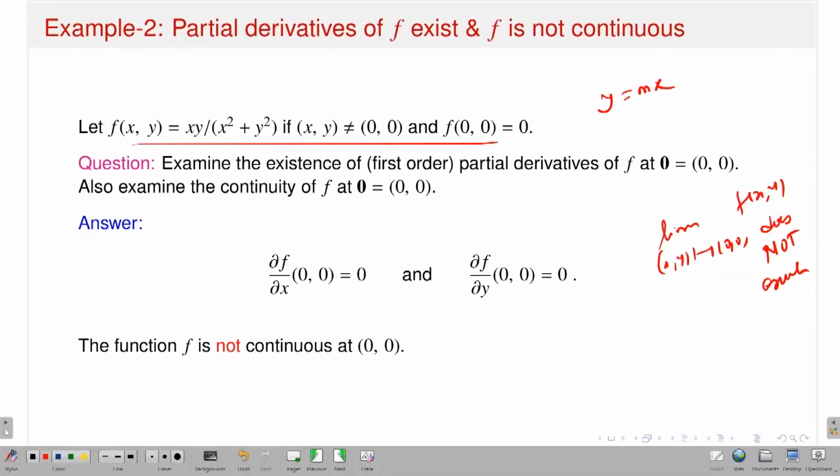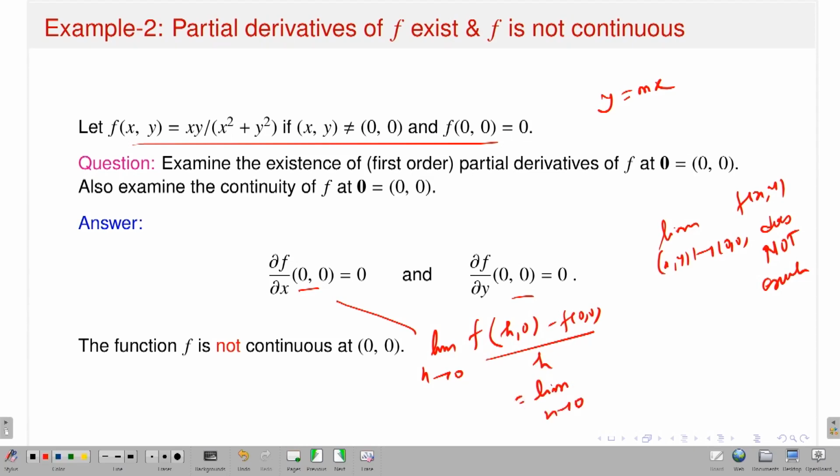What can I say about the existence of partial derivatives with respect to x and y at the point 0, 0? Of course, it is a function from R2 to R, so I will have two partial derivatives, one with respect to x and one with respect to y. The first one you should calculate, just use the formula. This is the limit as h approaches 0 of f of h comma 0 minus f of 0, 0 divided by h. So this is the limit of f of h comma 0 over h, and f of h comma 0 is the 0 value, and f of 0, 0 is 0. So the partial derivative of f with respect to x at the point 0, 0 is 0.